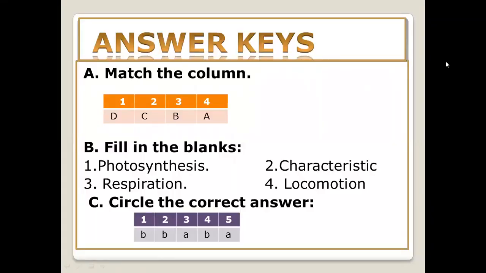Come to part C, circle the correct answer. Three options are given to you. You will read the statement and see which option satisfies the given statement. Leaves of the mimosa plants close up when you touch them. This characteristic of the living thing is known as reproduction, sensitivity, or growth. Sensitivity.